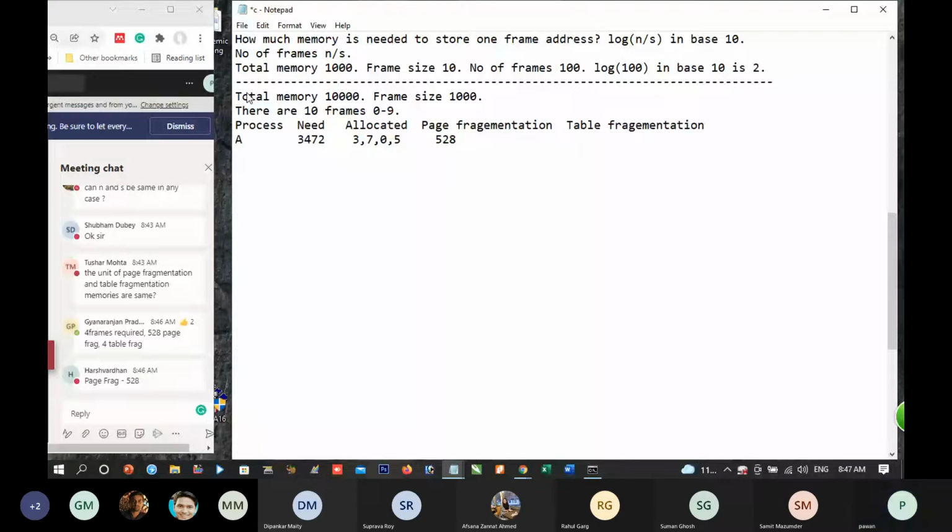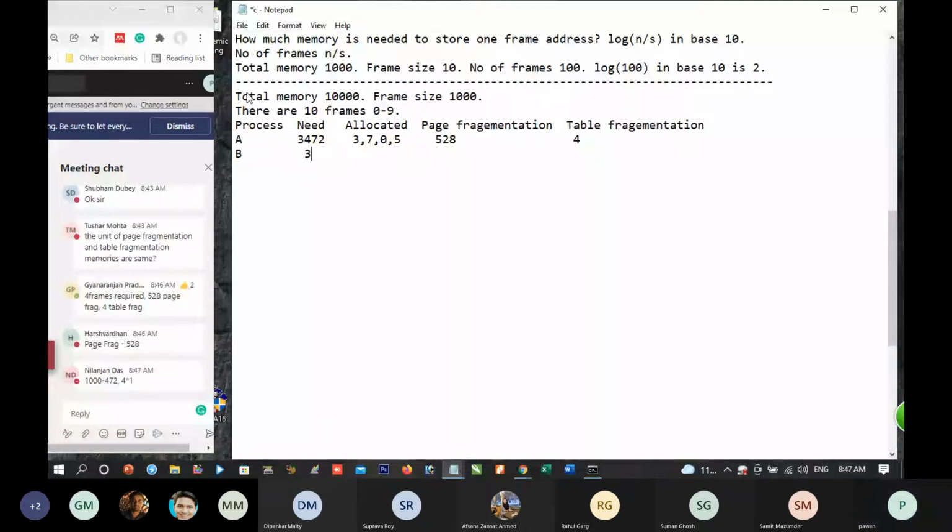Is it correct? Process B needs 321634 memory. It has been allotted 8 and 6. Page fragmentation is 3, 4, 6, 6. And table fragmentation is 2.